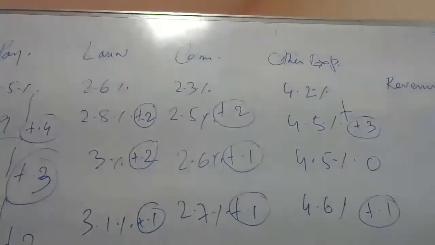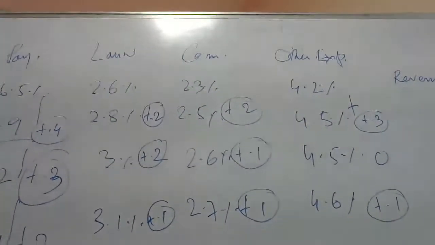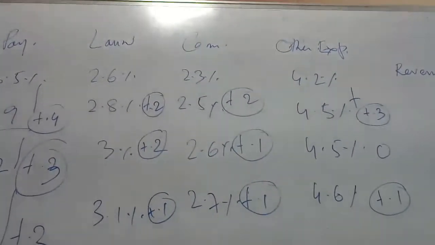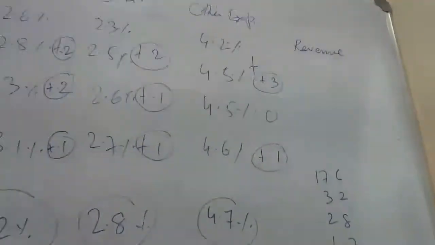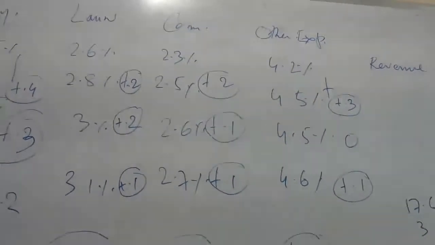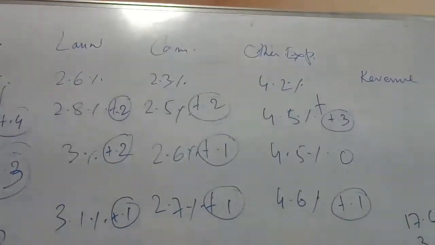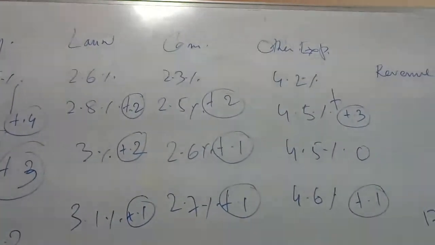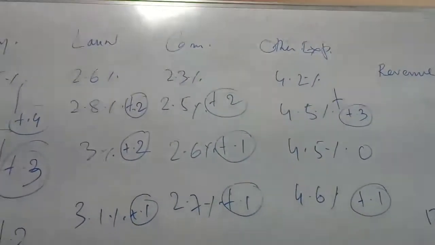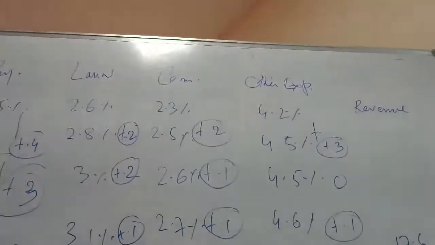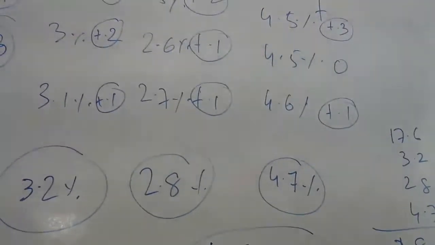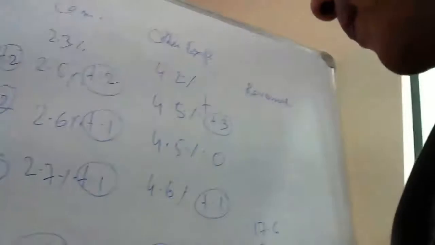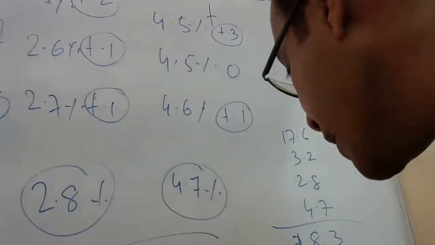So if I add up 17.6 plus 3.2 plus 2.8 plus 4.7, I think I'll come up with 28.3% as my total expense. So 28.3%, that is 0.283.